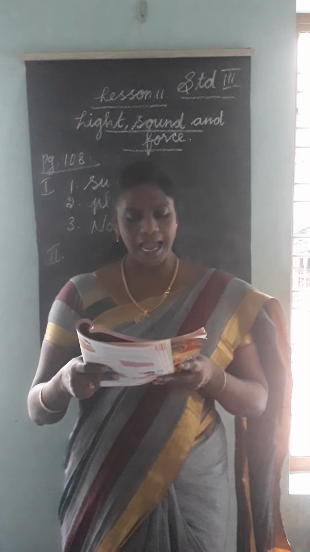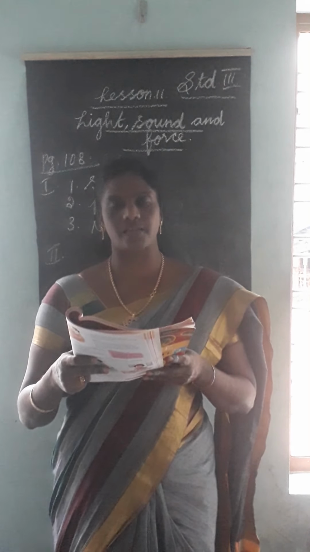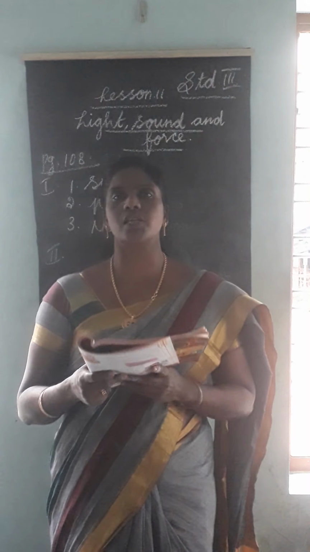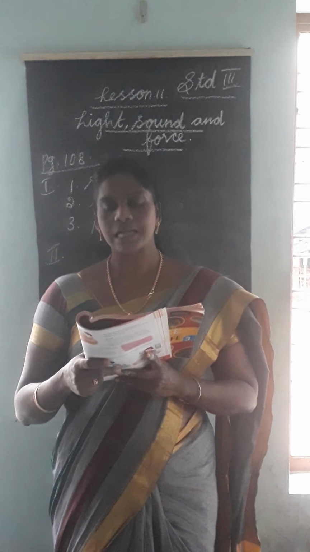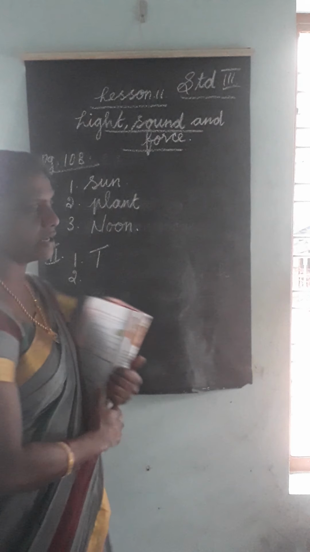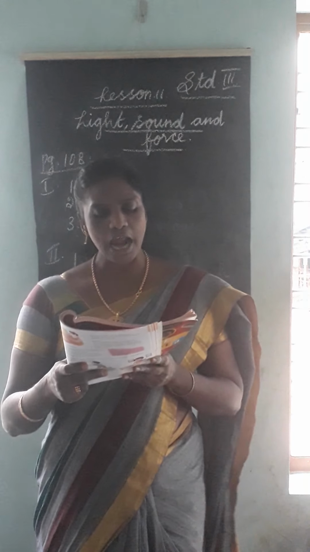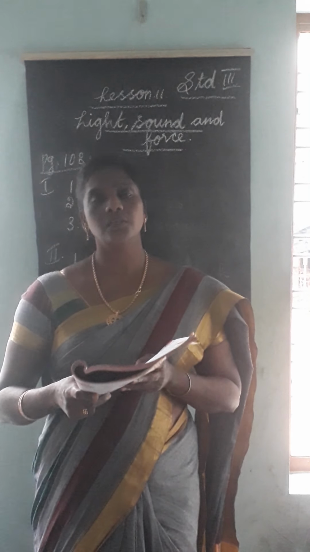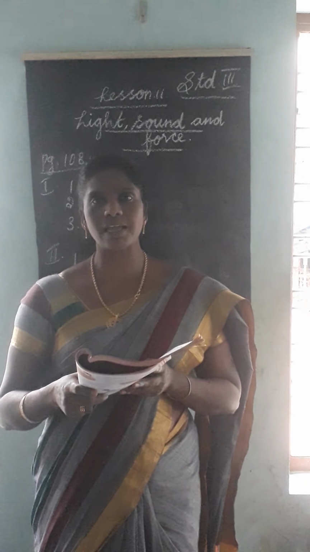First one: light helps us to see things. Is it correct or wrong? Correct, isn't it? So the answer is true. Then the second one: shadow is always black. Is it correct? Okay, that answer is true.